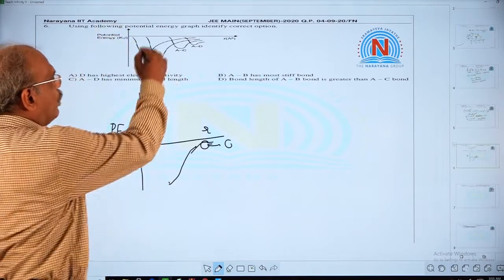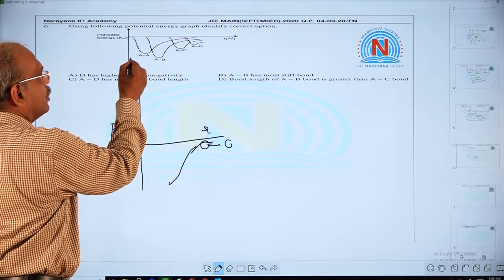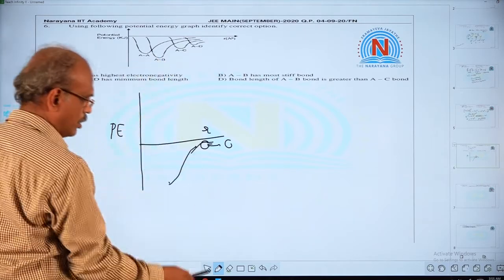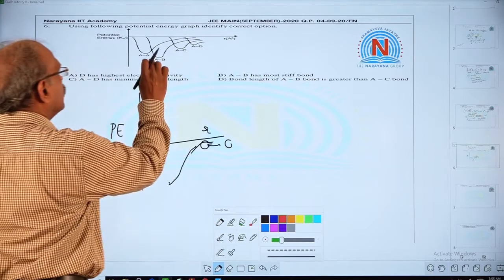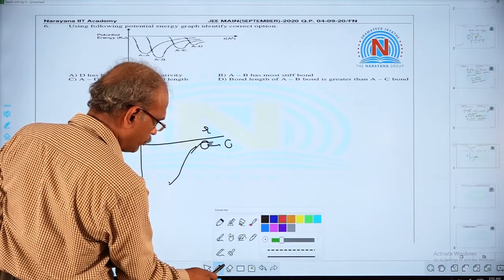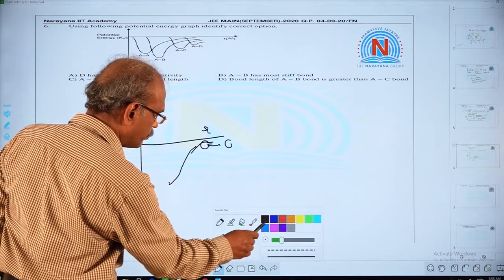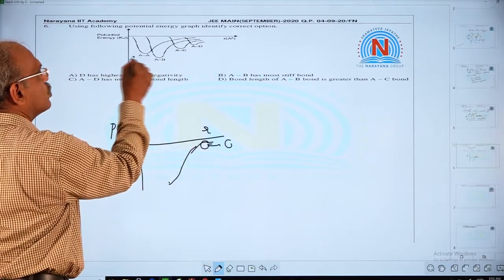Okay. Now, if you look at this graph, for AB, this energy is lowest. See the energy, it has lowest energy.